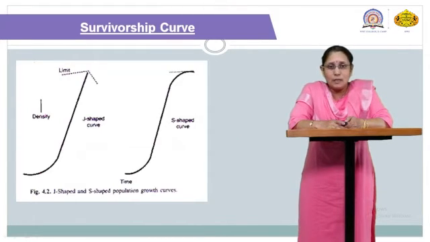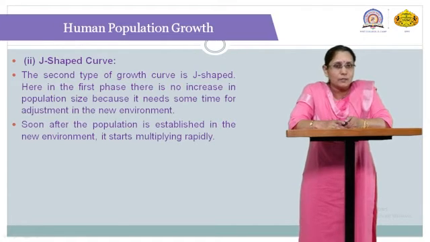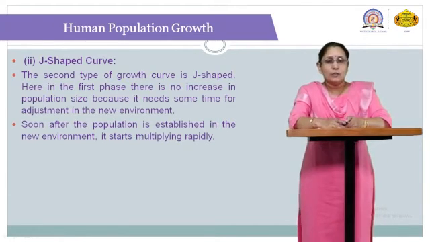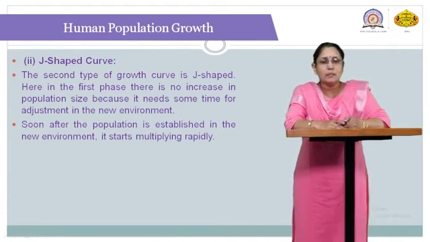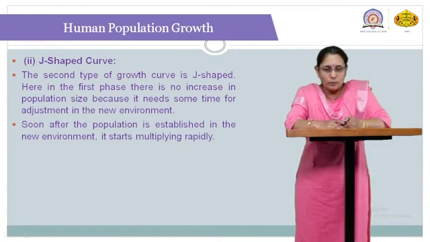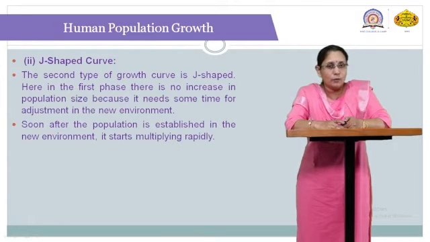Now on the left side, this J-shaped curve. What are the characteristic features of the J curve? In the first phase, at the starting phase, there is no such increase; the increase in individuals or population size is very, very slow, because it needs some time, which we call adaptation. Adaptation means that when any X individual enters a new ecosystem, for the purpose of survival or matching to that particular environment, it takes some time. We call such a mechanism adaptation.